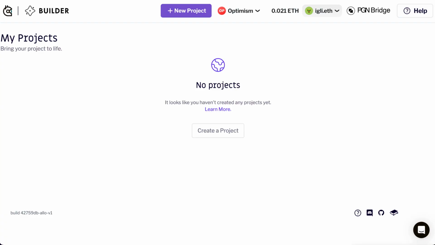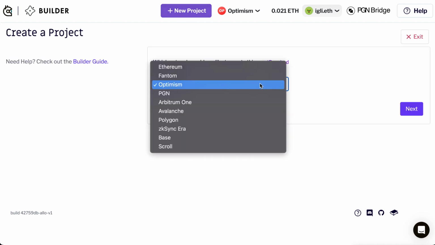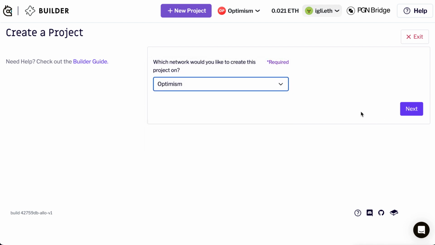The place to apply for the grant and actually set up your project once you're ready is at builder.gitcoin.co. This is the official website you go to create a project when you apply for our grant round. You'll go up here, you'll go to new project, you'll select the Optimism network. Of course, there are some other networks here that we will also be working on doing a grants program on, and then you'll click next.